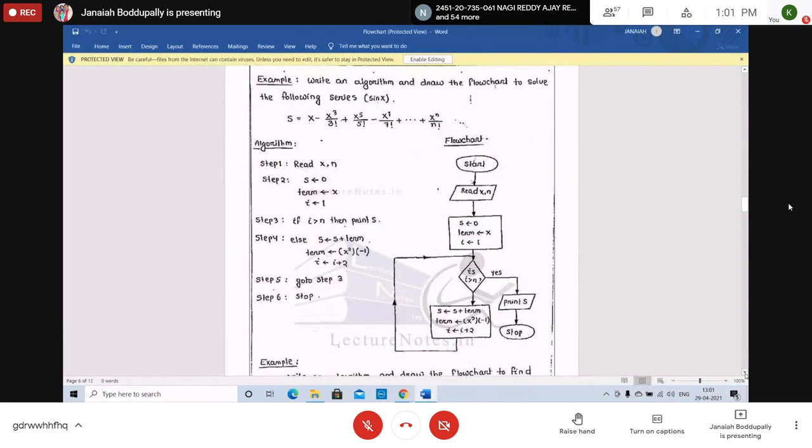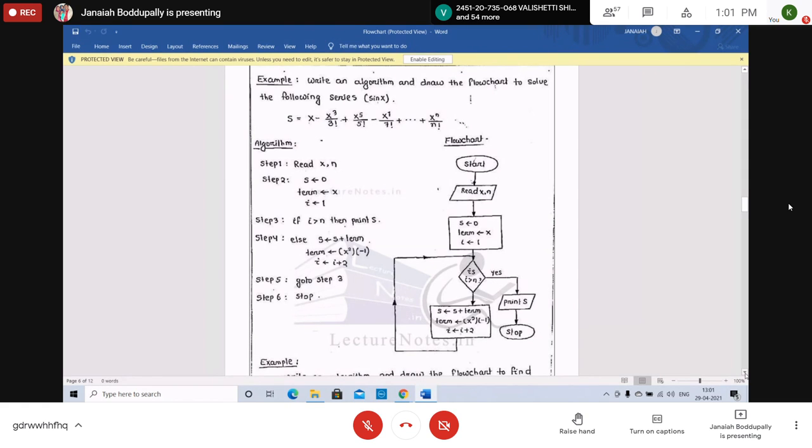See, we are using a repeated loop because we are multiplying every time. So use the repeated go to step. In step 5, there is go to step 3. Again, repeat until i is reached as n. Try to understand this algorithm. Initially, take the start, read x comma n values. Initially, sin x value, s, is taken as 0. Then store the variable x into the variable term. i is initially 1, because x power 1 by 1.